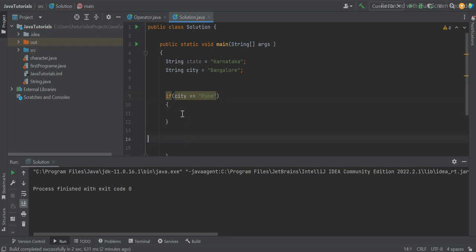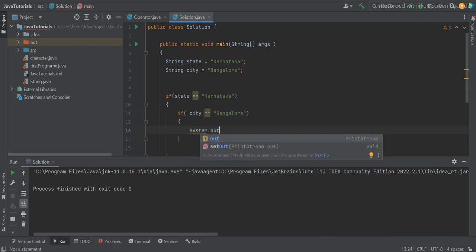Now, if state equals Karnataka, then I should come inside. As soon as it gets the Karnataka state, it will come inside automatically. Then again I will check if city equals Bangalore. Let me copy it. If the city is Bangalore, then I will say